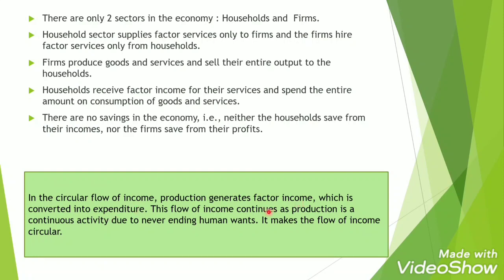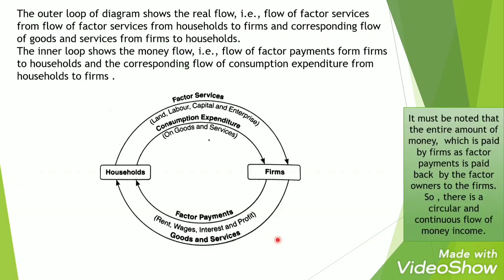In the circular flow of income, production generates factor income, which is converted into expenditure. Factor income means the payments the firms are giving us. It will pay us, and this is converted to expenditure. That means that same payment we take and spend on consumption of goods and services. This flow of income continues as production is a continuous activity due to never ending human wants. It makes the flow of income circular.